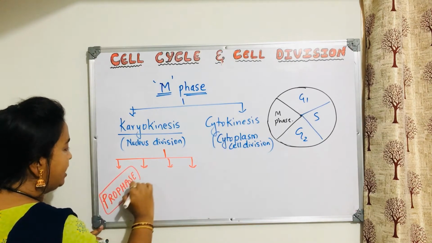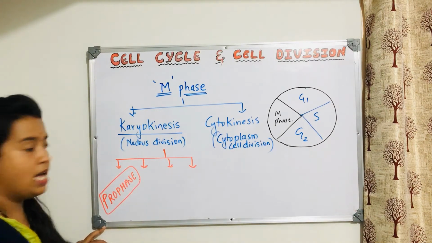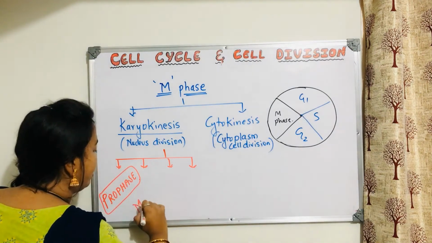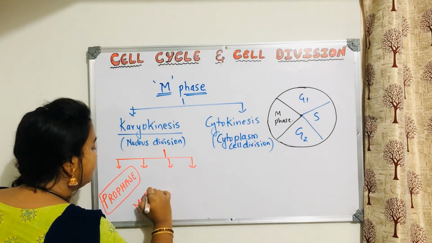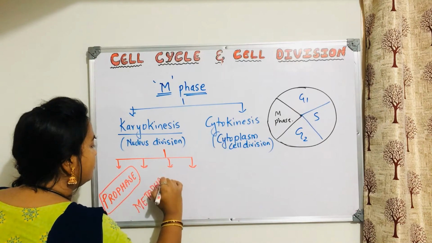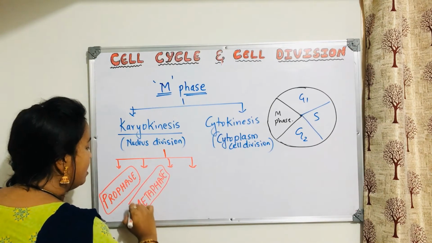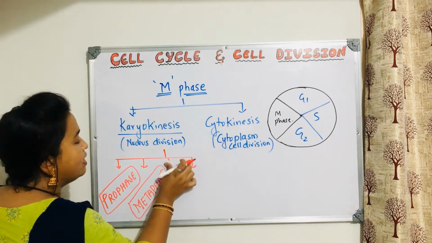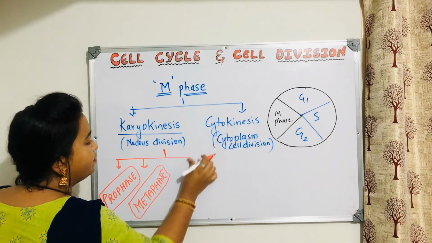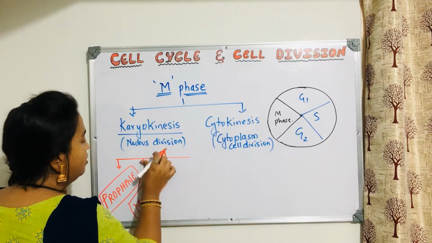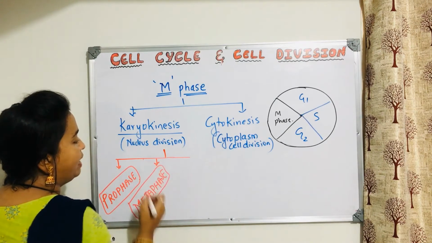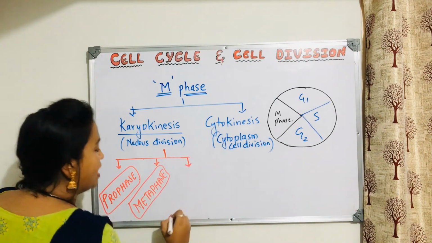So the first stage is prophase, and then the second one is metaphase. What about the third one? The third one is anaphase.